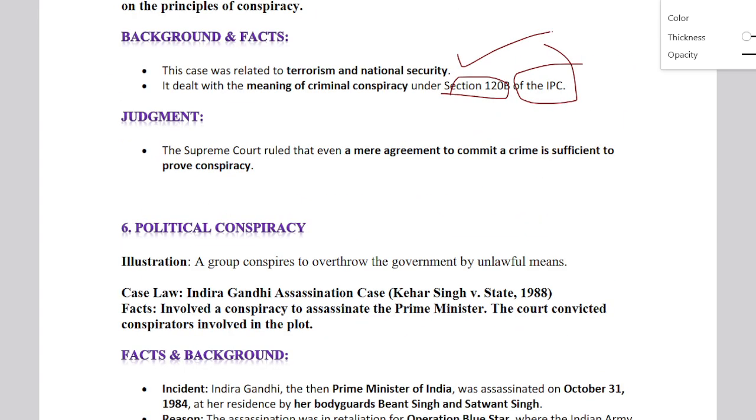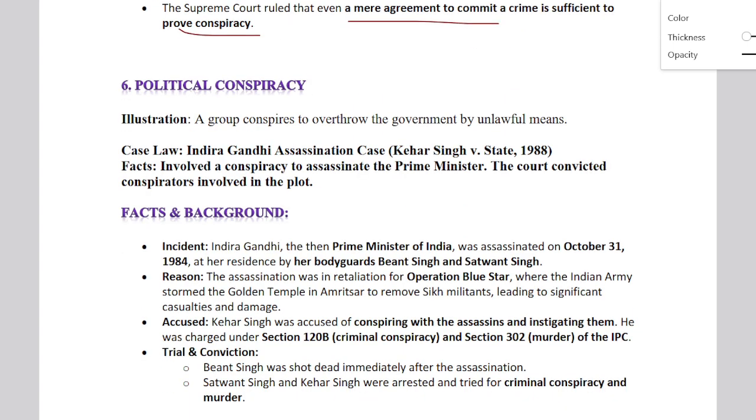So the Supreme Court held that mere agreement to commit a crime is sufficient to prove the conspiracy. Next is political conspiracy. In this conspiracy, we can understand it as overthrow of the government by unlawful means. So, the Indira Gandhi assassination case of Kehar Singh versus State, 1988. In this case, what happened is it involved a conspiracy to assassinate the Prime Minister. The court convicted those involved in the plot.